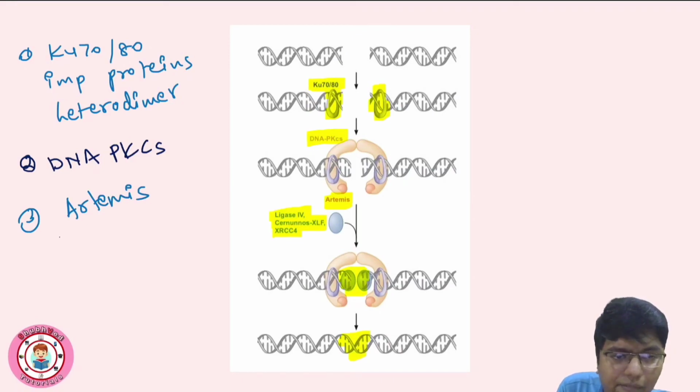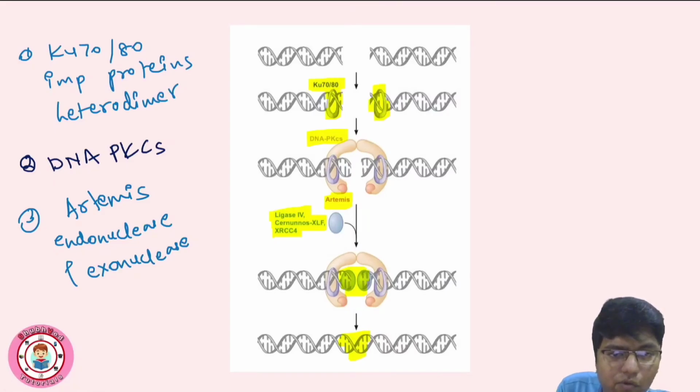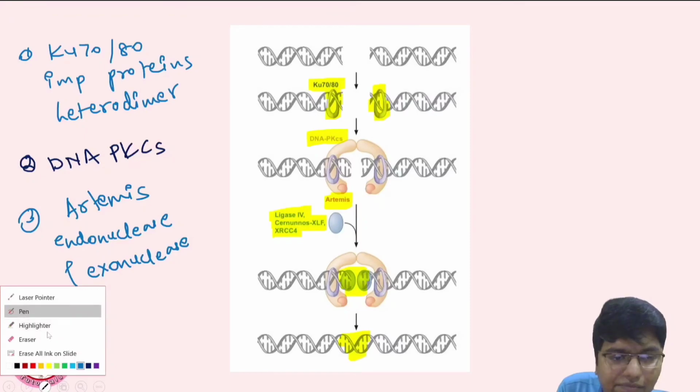This is an endonuclease as well as an exonuclease. What do they do? Processing of the strands. In processing, nucleolytic activities are there.